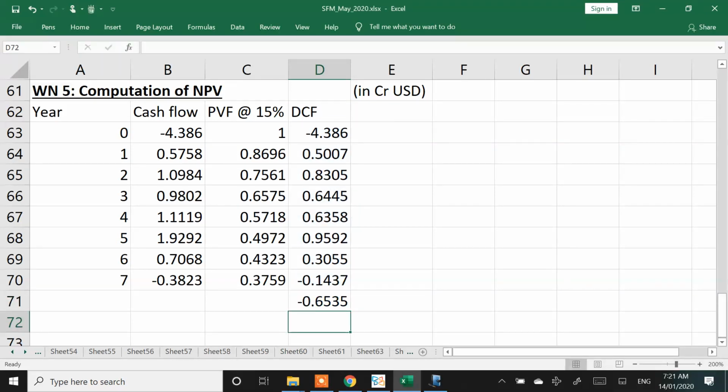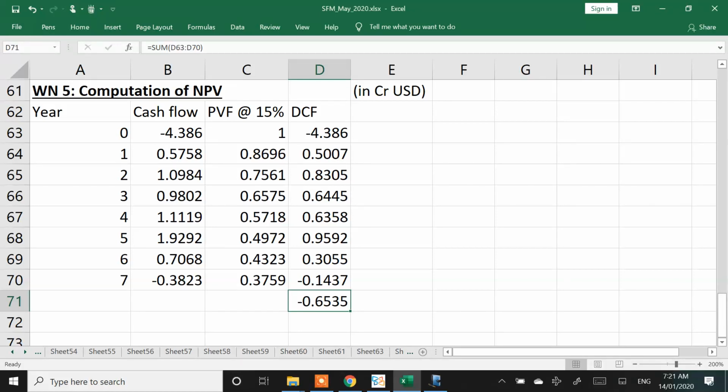Okay, because of time constraint, I would want you to just write the final answer. You can do the calculation later on at home or copy it. I don't want to spend much time. I just want to discuss more of it rather than spending time on calculation. My final NPV will be negative 0.65. Final answer is negative NPV of 0.6535. You can just note that number. Calculation part is something which you can do later on.